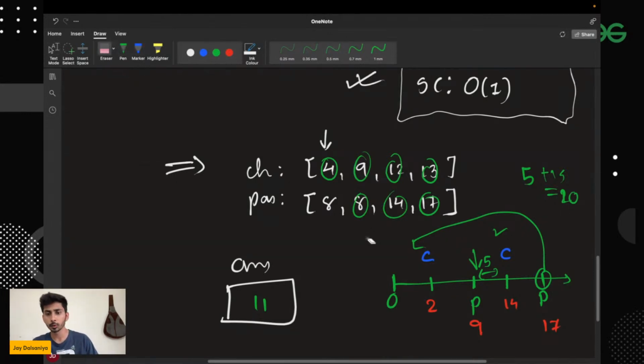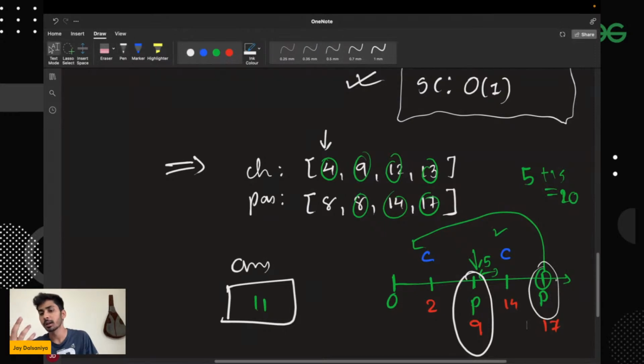So over here, as you started assigning chairs for this passenger, the answer came out to be wrong. Now if you had started by assigning chairs from this passenger, the answer would have been different. So in order to handle this ambiguity, I will be sorting the entire array. And if you take many different test cases, you will be able to figure out that on sorting, this corner case can be handled very easily. I hope this made the intuition part clear to everyone.